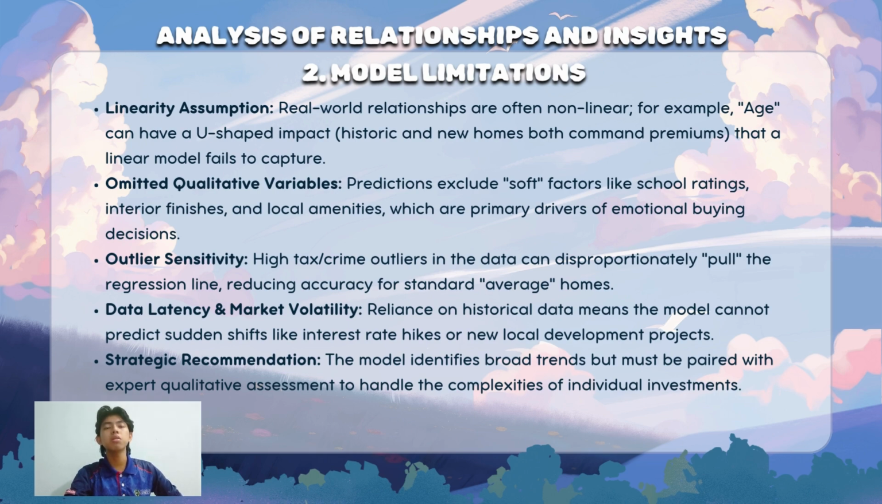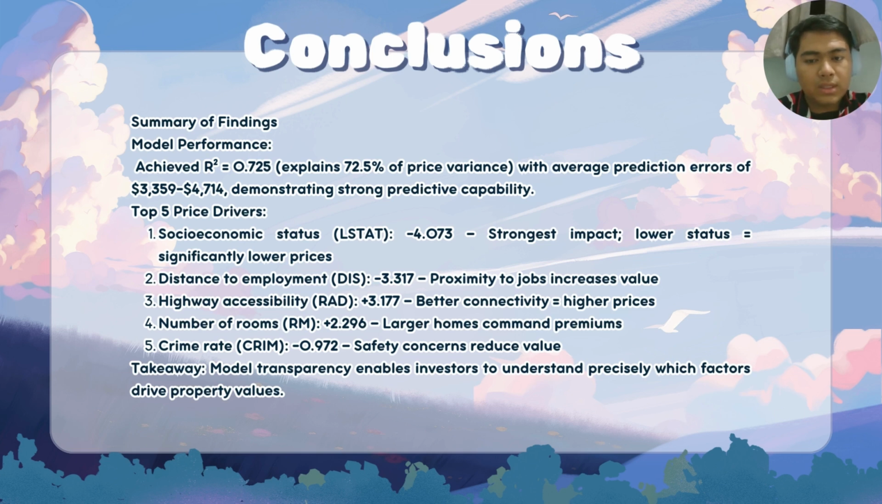In conclusion, our model achieved an R² of 0.725, which explains 72.5% variance in Boston, with average prediction errors of $3,359 to $4,714, demonstrating strong predictive capabilities. The top 5 price drivers are socioeconomic status, distance to employment, highway accessibility, number of rooms, and lastly, crime rate. Our model transparency enables investors to understand precisely which factors drive property values.